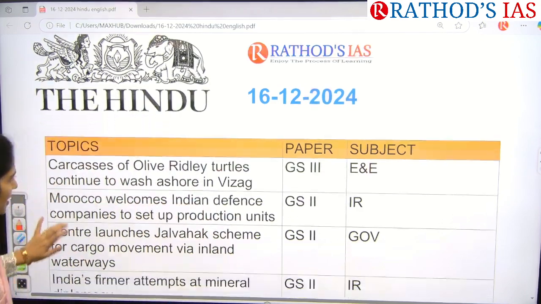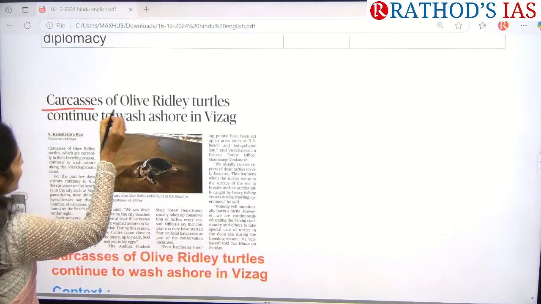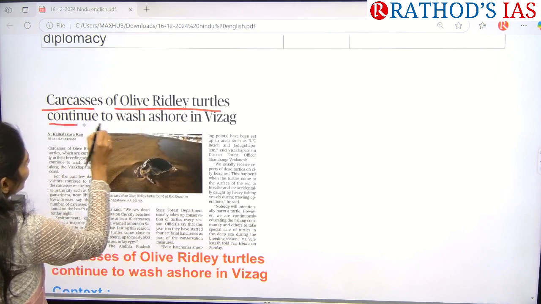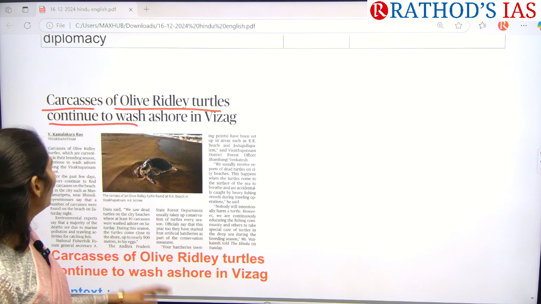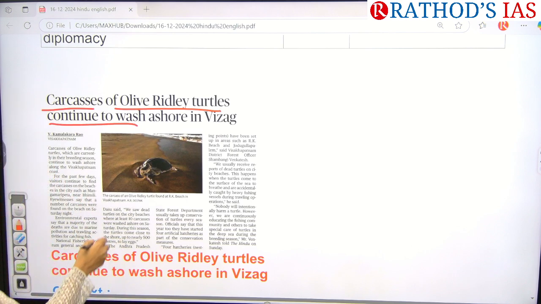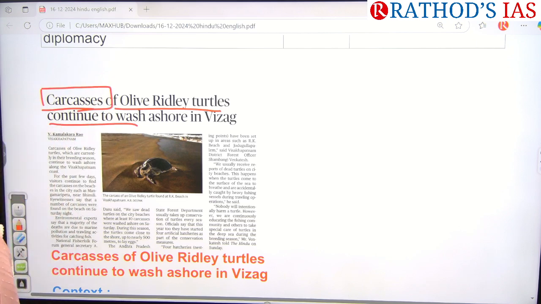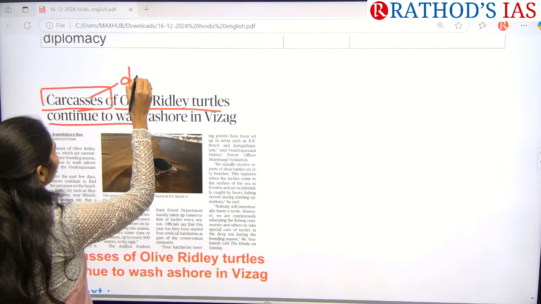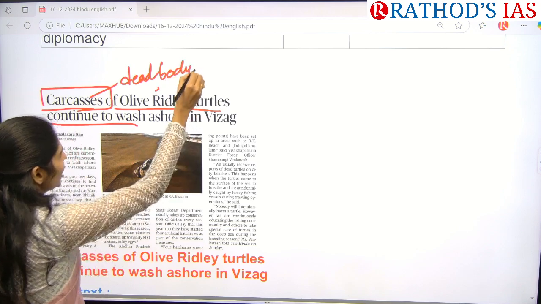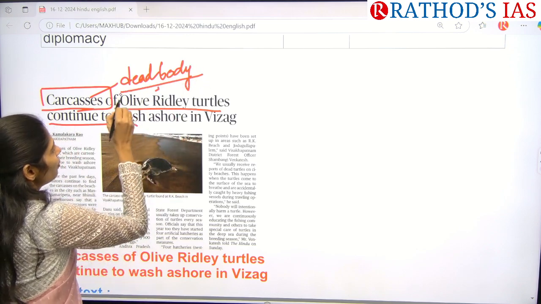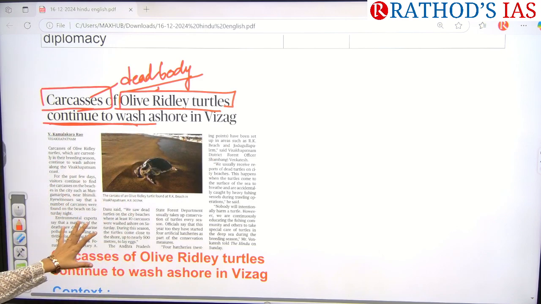Okay, let us see the first article. See the title, guys. Carcasses of olive ridley turtles continue to wash ashore in Jalvahak. So what is the keyword? Olive ridley turtles. So what is the meaning of this carcass? Okay, so it is dead body. So this article is saying that dead bodies of olive ridley turtles are washing onto the shore.